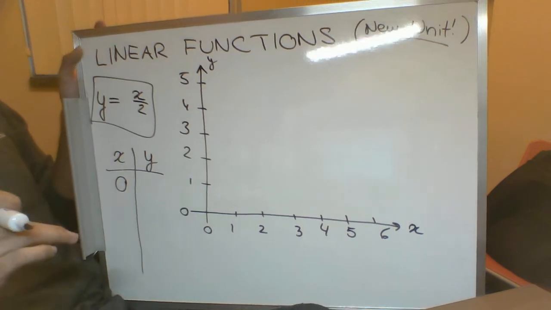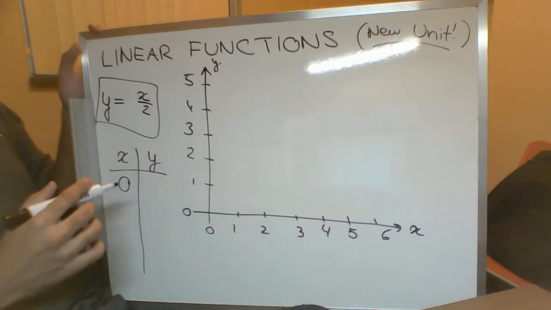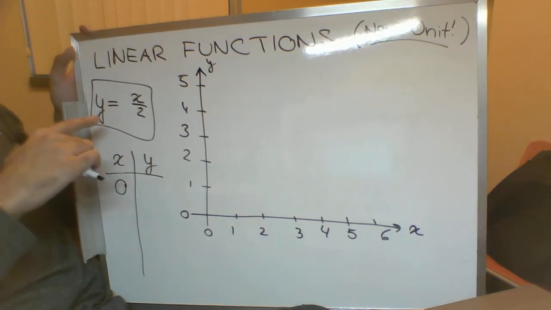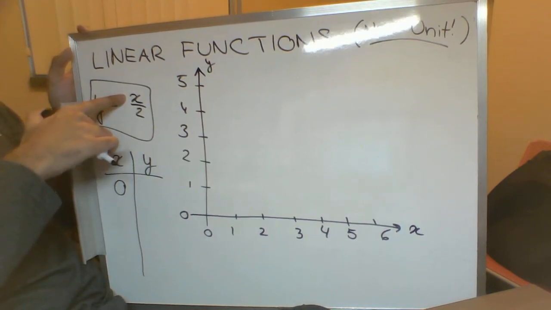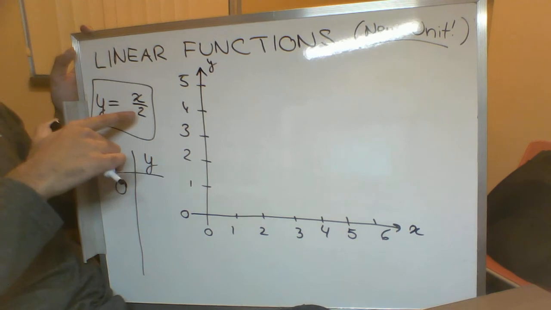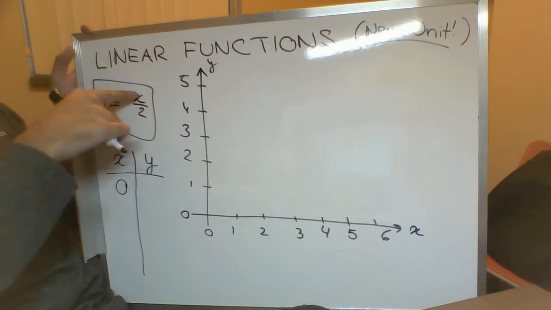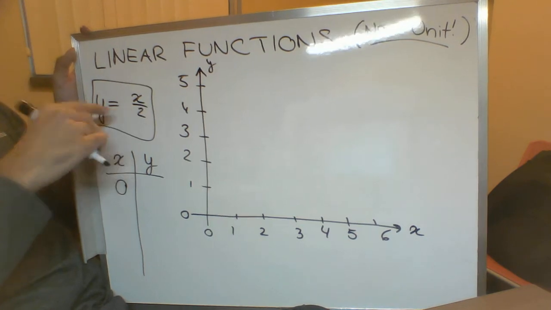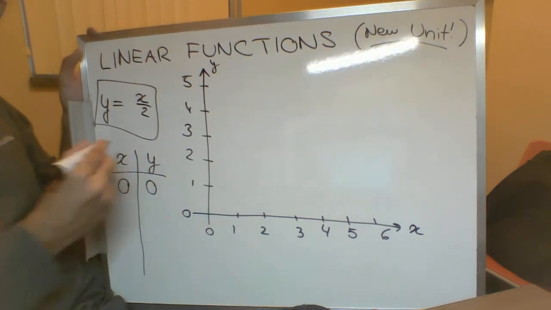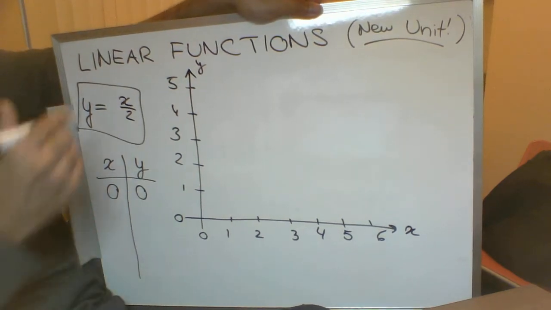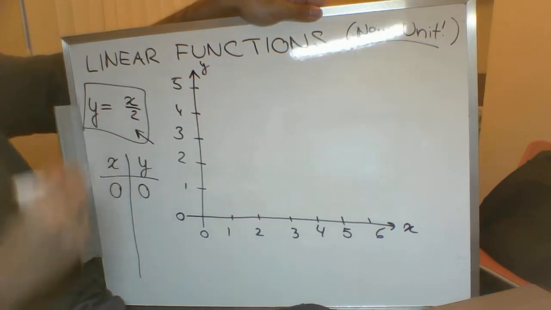So we're going to get to that in just a sec. First of all, if x is equal to 0, let's plug 0 into this equation. We get y is equal to x over 2, but if x is equal to 0, then y is equal to 0 over 2, which is still 0. So when x is 0, y is equal to 0 for this particular equation.